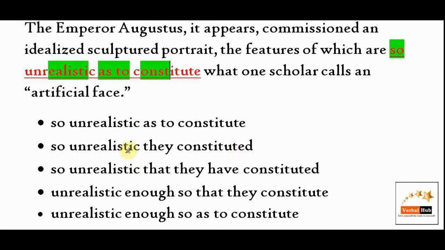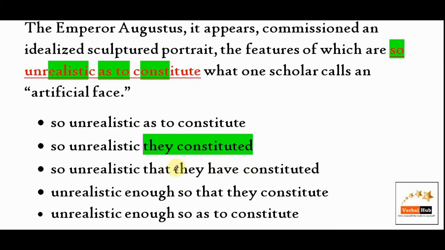Option B, so unrealistic they constituted. After "so", if it is an adjective, then we can add "that". Without "that", we cannot add subject and verb. So unrealistic that. Another problem is the pronoun. A pronoun cannot be added without introduction of a noun. So option B out. Option C, so unrealistic that they have constituted.